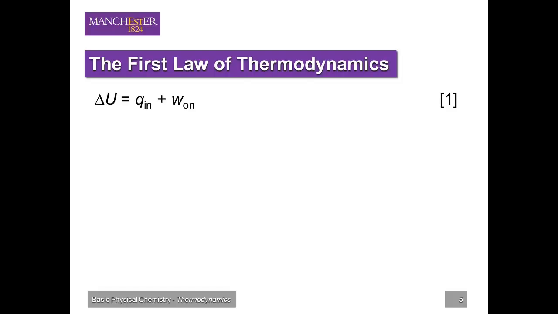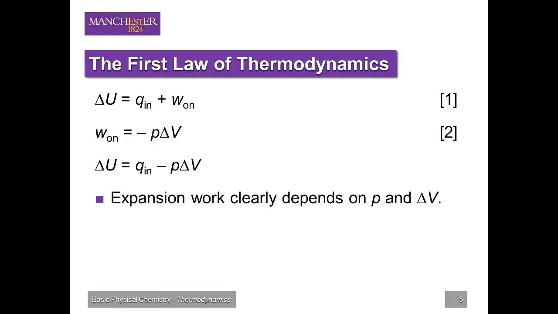If we now revisit the first law of thermodynamics, delta U equals Q in plus W on, as we have just shown, W on is equal to minus P delta V. Thus, the first law becomes delta U equals Q in minus P delta V. Expansion work therefore depends on pressure and change in volume.